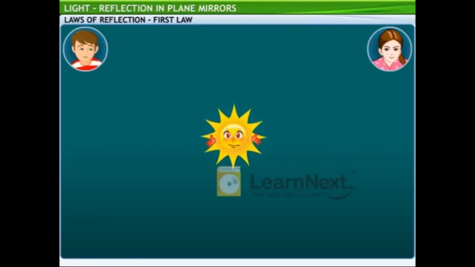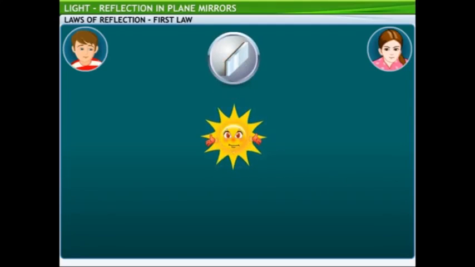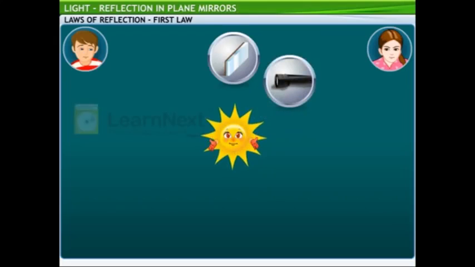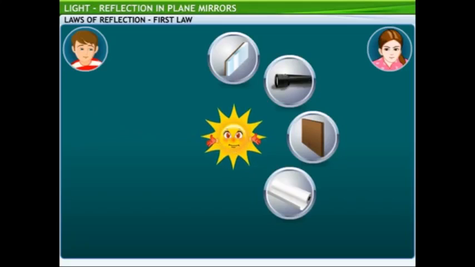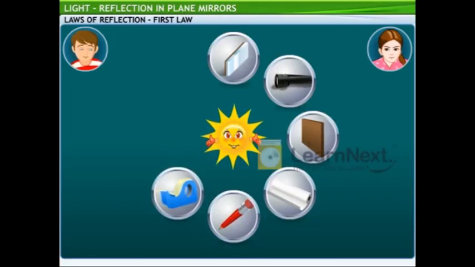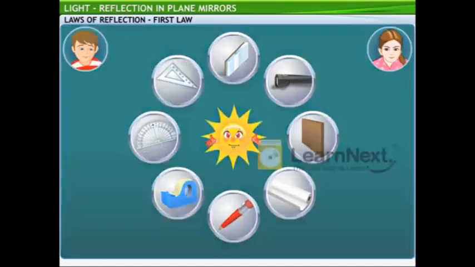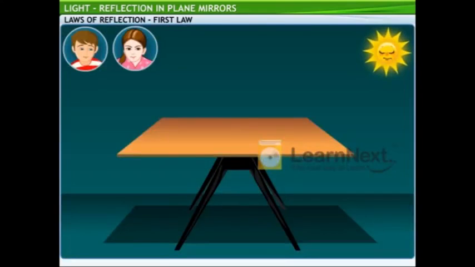Let's carry out an activity to understand the basic terms related to reflection and then prove the first law of reflection. We will need a plane mirror, a torch, a cardboard with a very narrow rectangular slit, white sheets of paper, pencil, adhesive tape, a protractor, and a set square. There you go. Good. Let's start with our activity.